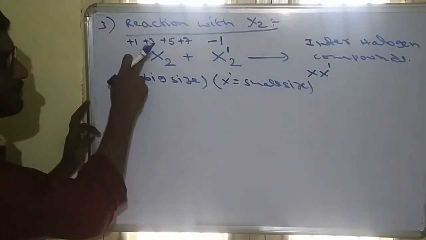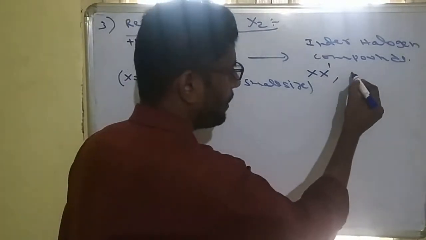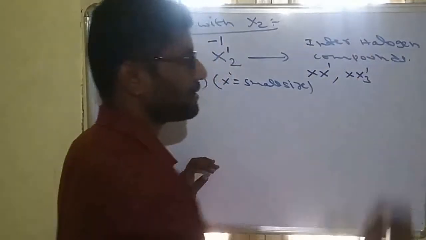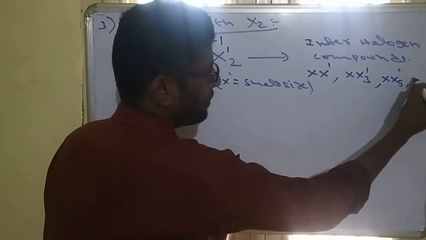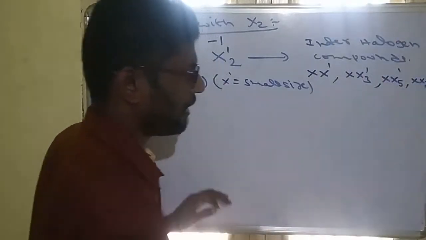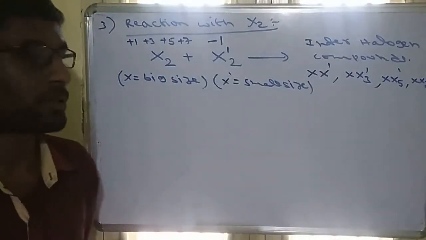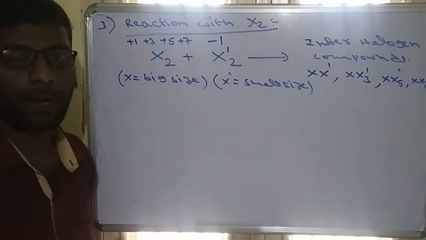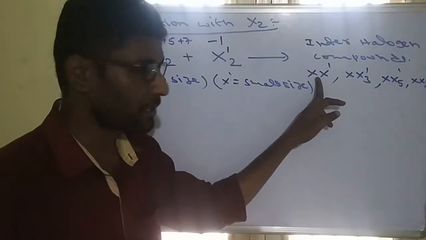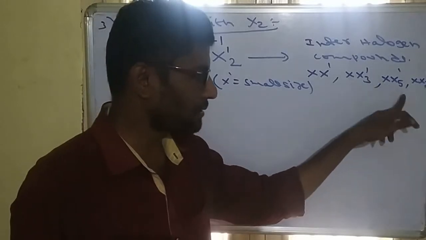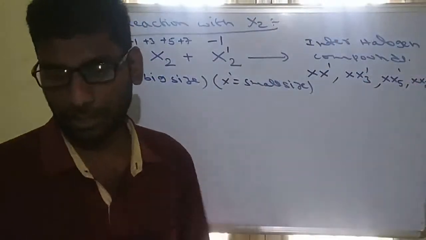Similarly, if the charge is +3, 3 will come this side and 1 will come this side, so the product will be XX dash 3. Similarly, XX dash 5 and XX dash 7. So these are the four possibilities of interhalogen compounds: XX dash, XX3 dash, XX5 dash, XX7 dash. All these are called interhalogen compounds.